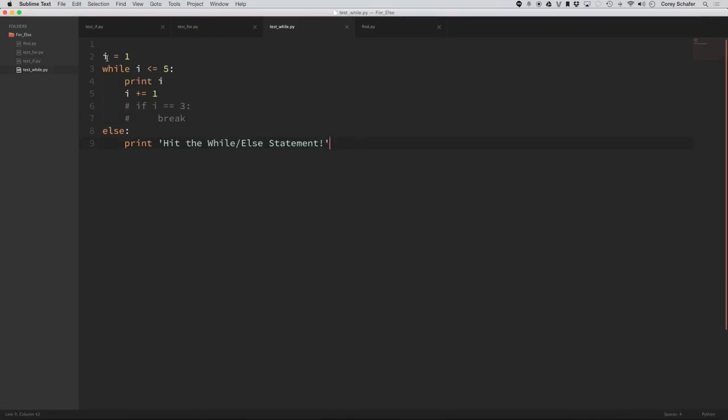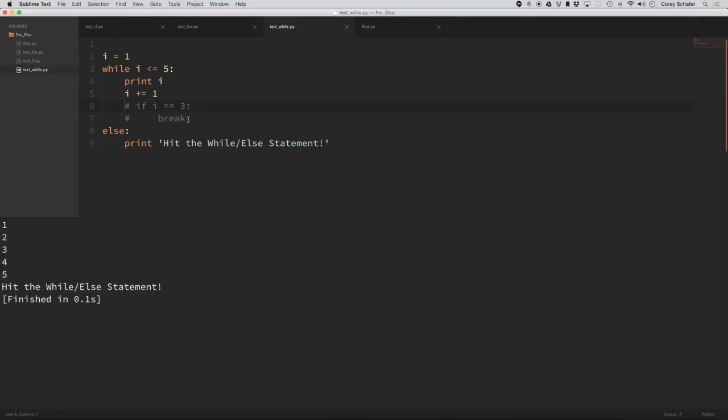So I have a while loop here: while i is less than 5, print i, and then increment i by 1 every time. Else, print that I hit the else statement. If I run this code as is, it prints 1, 2, 3, 4, 5, and then the while no longer meets that condition. And then it also prints the else because there was no break that was executed to break out of this loop.